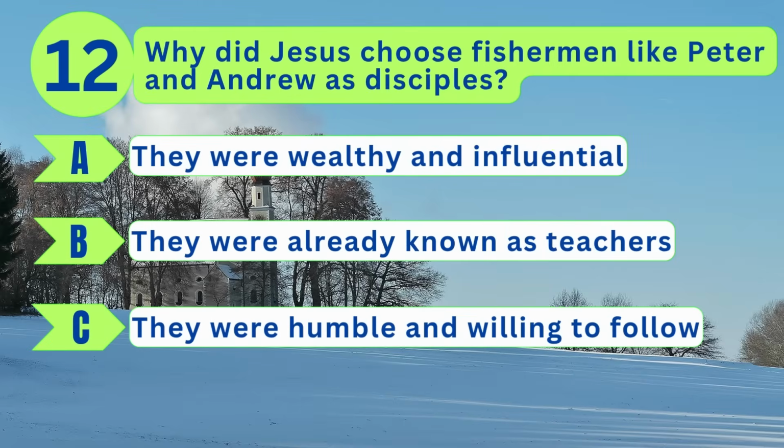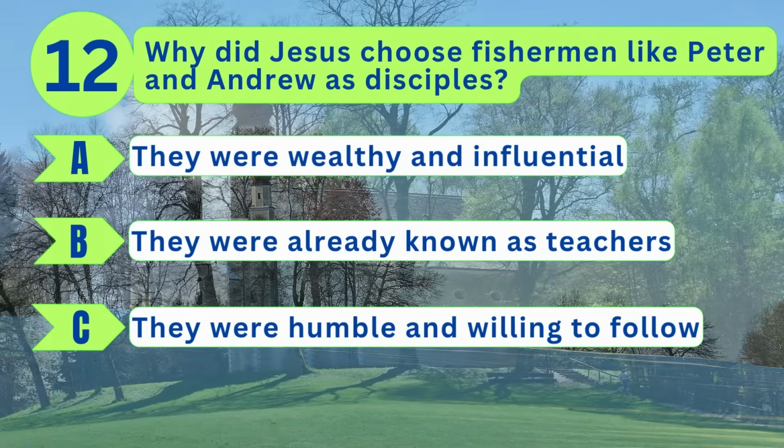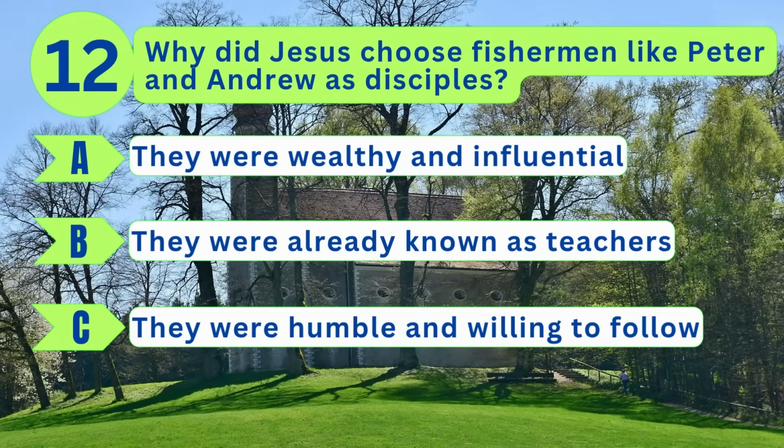Question 12. Why did Jesus choose fishermen like Peter and Andrew as disciples? A. They were wealthy and influential. B. They were already known as teachers. Or C. They were humble and willing to follow.